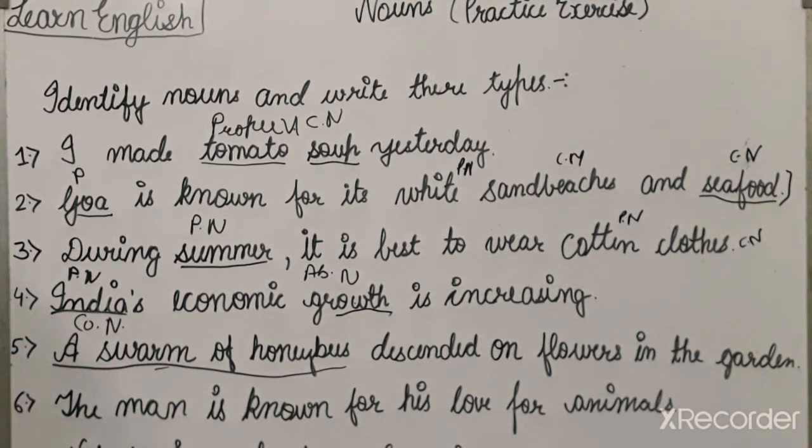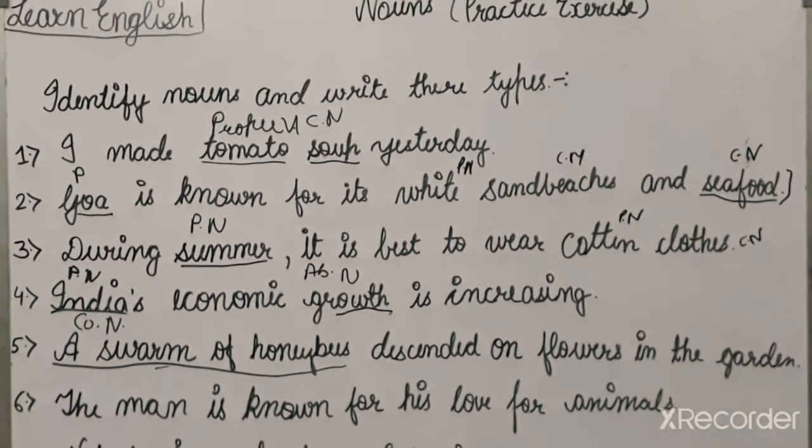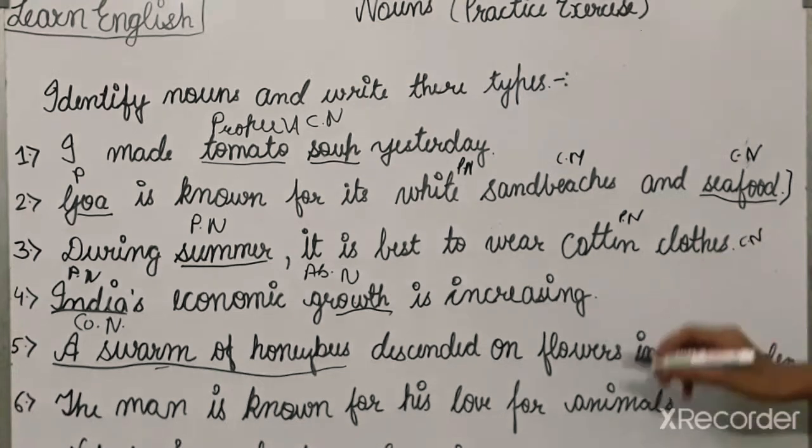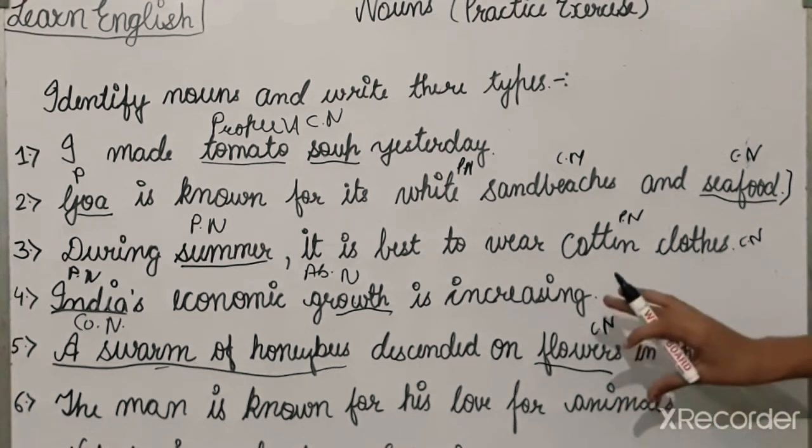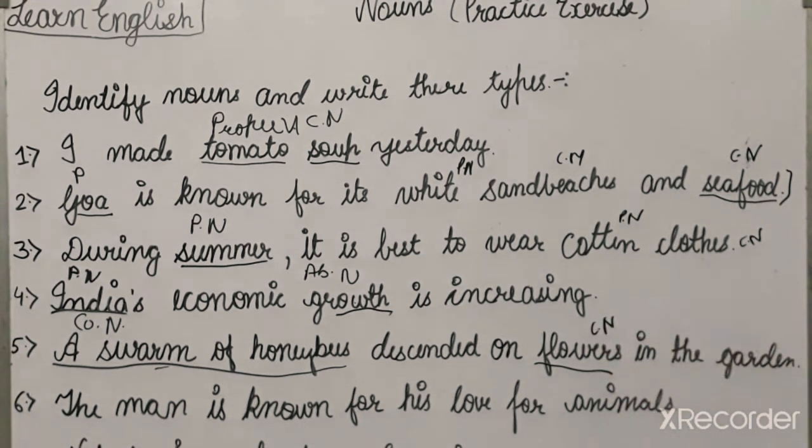And flowers is here a common noun because the name of the particular flower is not given. And garden is also a common noun.